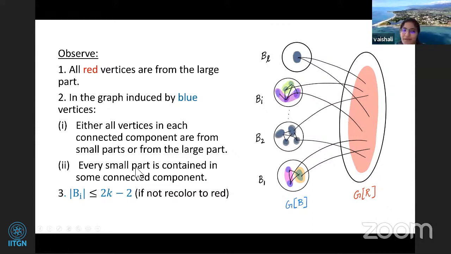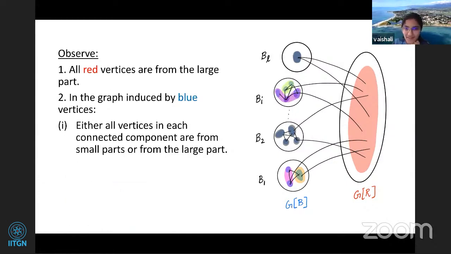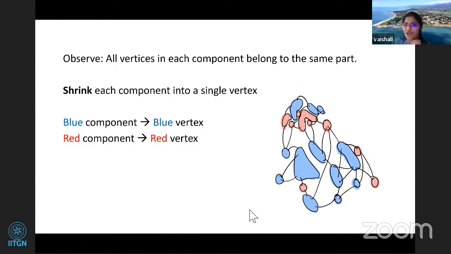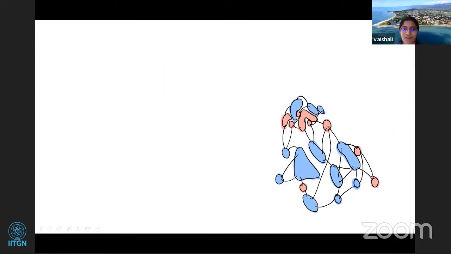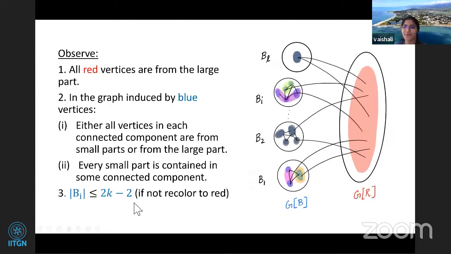And now every small part is contained in some connected component. Because we are looking at the graph induced by blue vertices, the connected components should be together, right? So now we know that this BI is bounded by 2k minus 2. Why? Because how did we do the coloring? The coloring was such that all its neighbors in the large component have been colored red, right? So now they've gone to the other side. So how many can be on this side? There can be at most 2k minus 2, right? Because the number of small components is just 2k minus 2. So if they are not 2k minus 2, you can just recolor it.